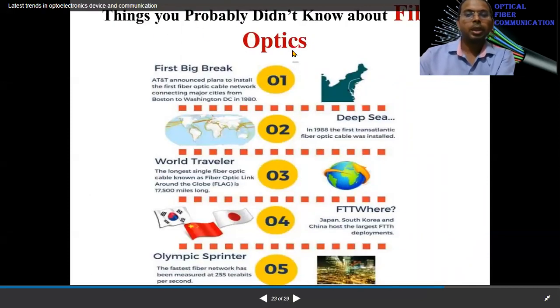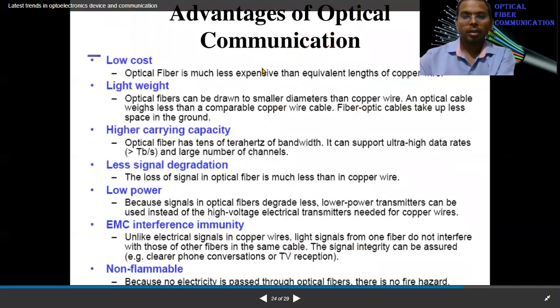And there are some important things you must know about the optical fiber. As you can see, it's the roadmap or history of optical fiber communication. Advantages of optical fiber communication: low cost, lightweight, higher carrying capacity, less signal degradation, low power, EMC interference immunity, non-flammable. So you can see all in detail.